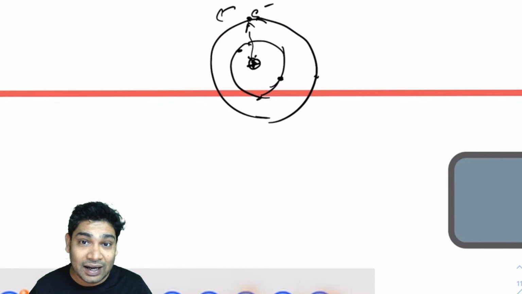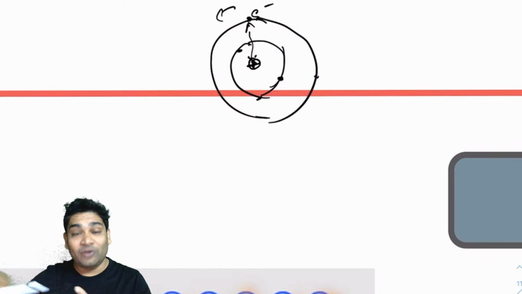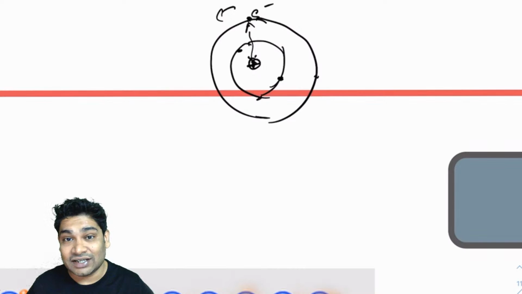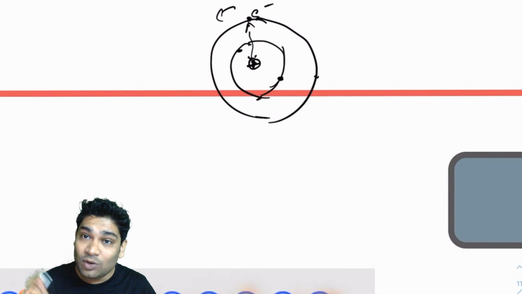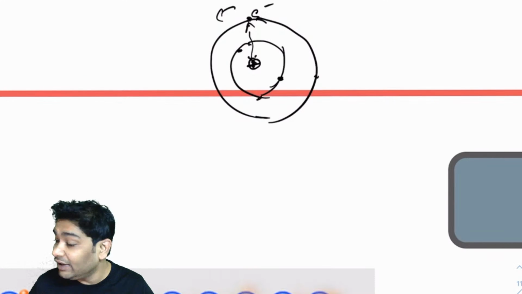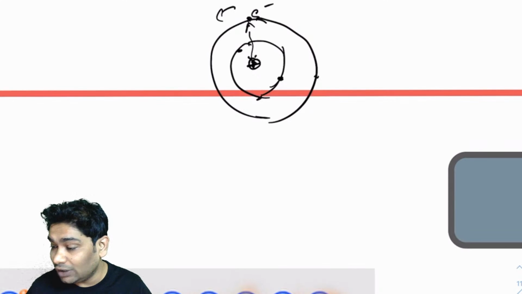Consider something like Earth moving around the sun. Earth goes on moving around the sun, it does not get away. Why? Because of the gravity of the sun. Similarly, these electrons can only go around the nucleus, and that is why they are called bound electrons. They are bound in their orbits, they cannot leave their orbits. Now, there is a special case, however, which is of free electrons. Let's see what that is.